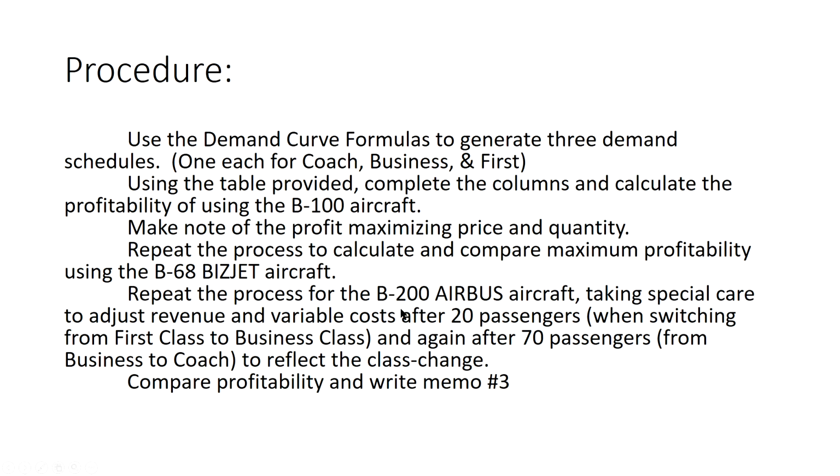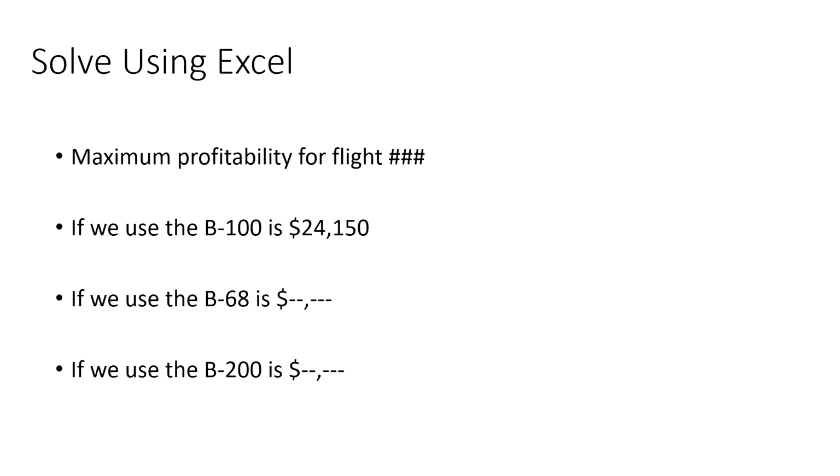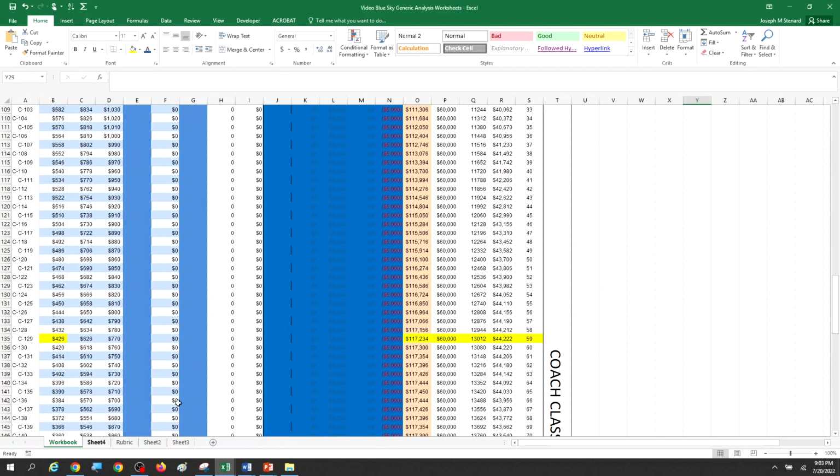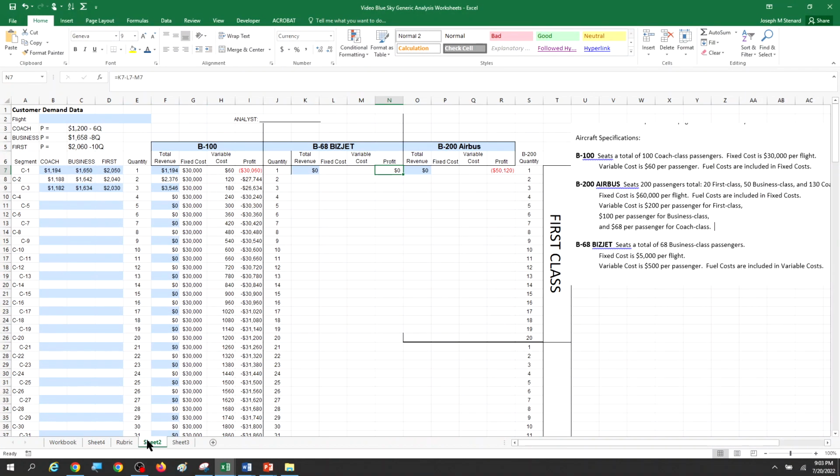But when we do it for the B-200 Airbus, since they have a first class section of 20 seats and a business class section of 50 seats, as well as a coach section of 130 seats, it's a little bit more intricate, a bit more complicated. Let's see how that's done. So we're going to solve by using Excel and trying to figure out the maximum profitability for this flight. If we use the B-100, we already know our maximum profit is $24,150, but we have to find out the maximum profit for the other 2 airplanes. I'm going to now switch to those aircraft now. So the way that's done, here we can get in there.